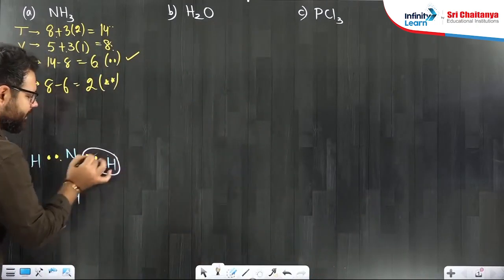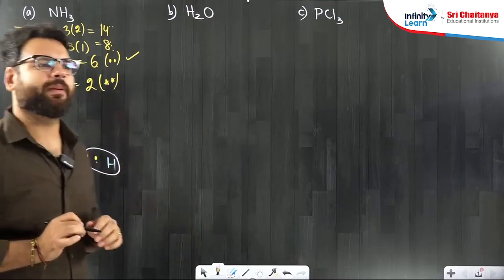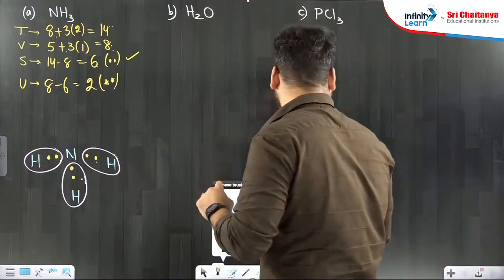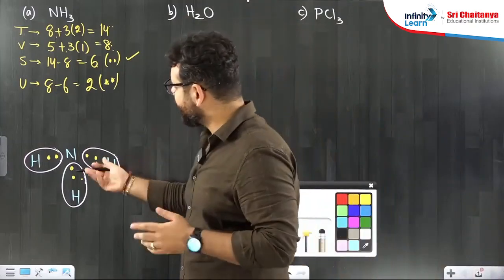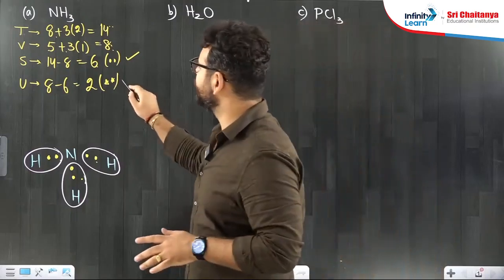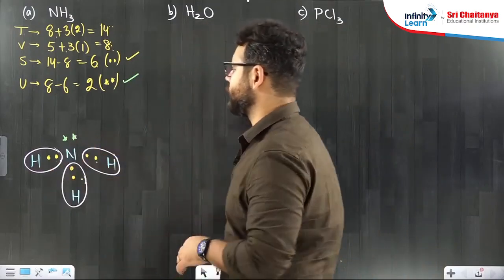Hydrogen says, I am happy. Anyone who is happy, put them into the circle. Now come to unshared electrons. Hydrogen said, I am so happy, so don't give me any unshared electron. So obviously the unshared electrons will only go to nitrogen. So I will put the unshared electrons on nitrogen.